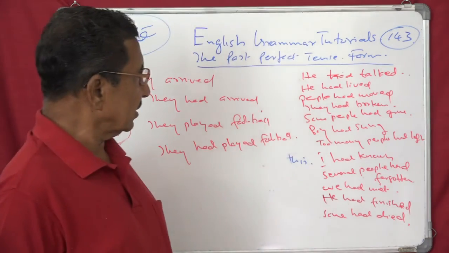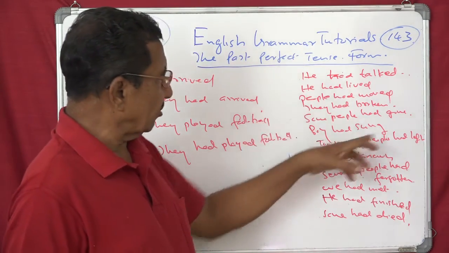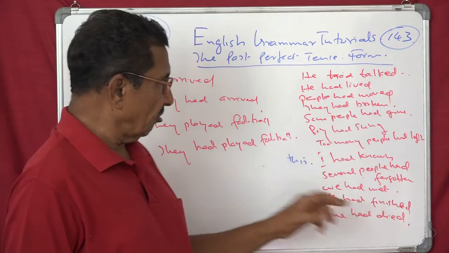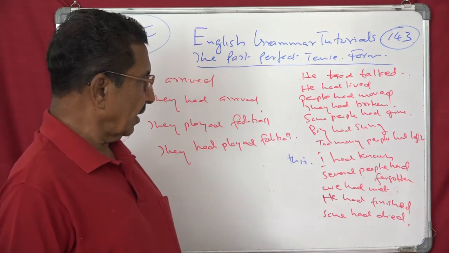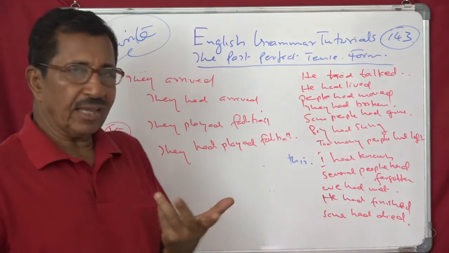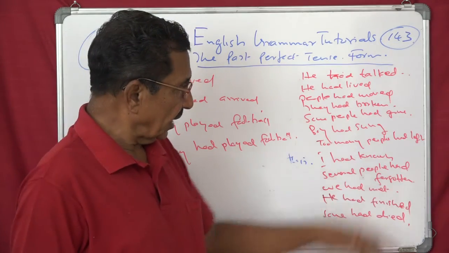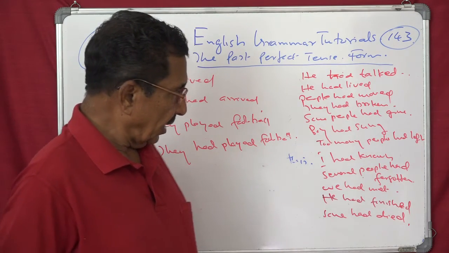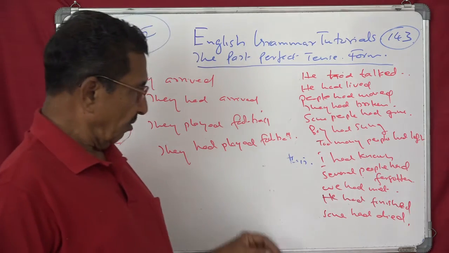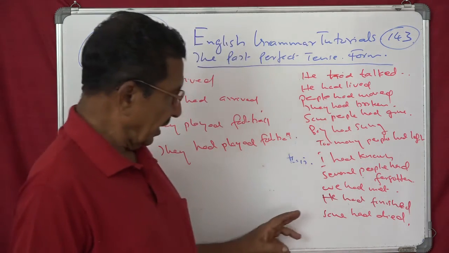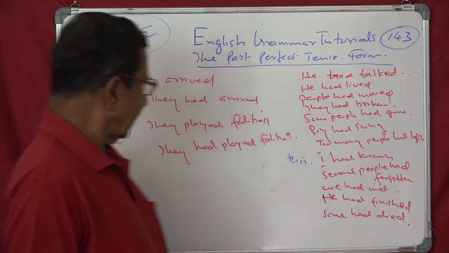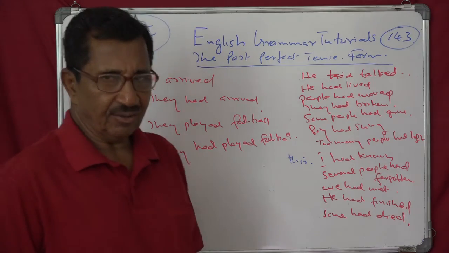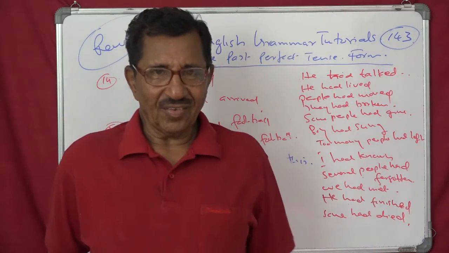So like this, you can say he hadn't talked, he hadn't lived, people hadn't moved, they hadn't broken, some people hadn't gone, boys hadn't sung, too many people hadn't left, I hadn't known, several people hadn't forgotten, we hadn't met, he hadn't finished, some hadn't died, they hadn't arrived, and they hadn't played. Negative.